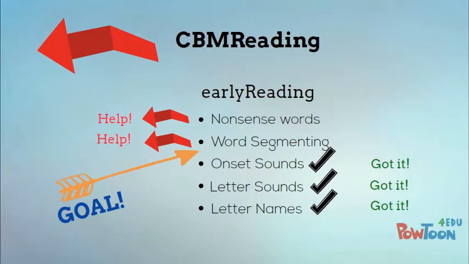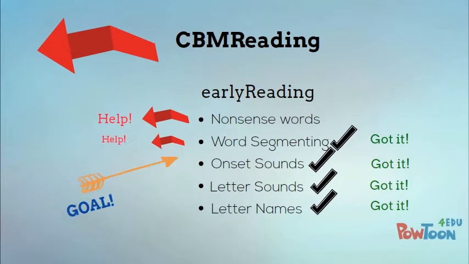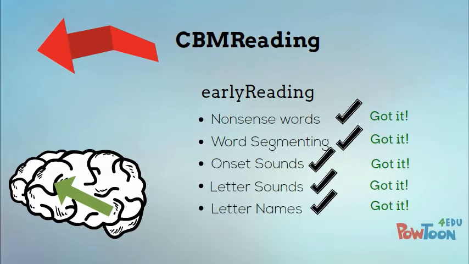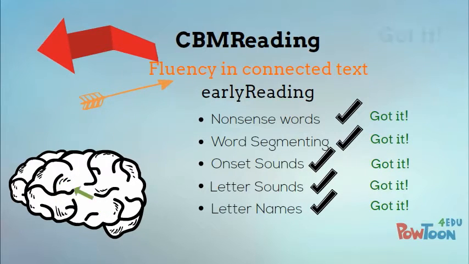Through our explicit instruction of the needed foundational skills, we can train the brain's pathways and create the needed automaticity. The foundational skill fluency will support automaticity of reading connected text, increasing speed and reducing cognitive load, so that our students can focus on comprehension, the whole purpose of reading.